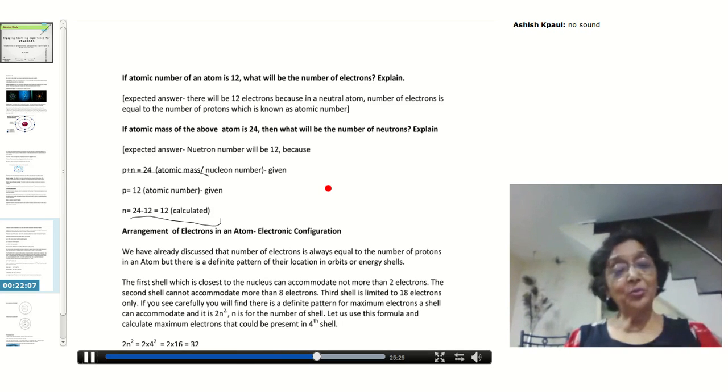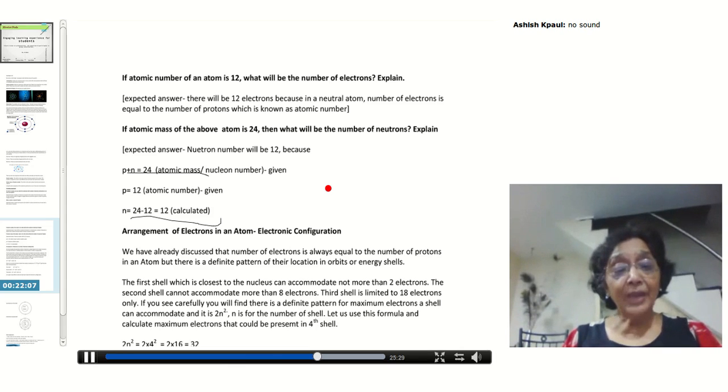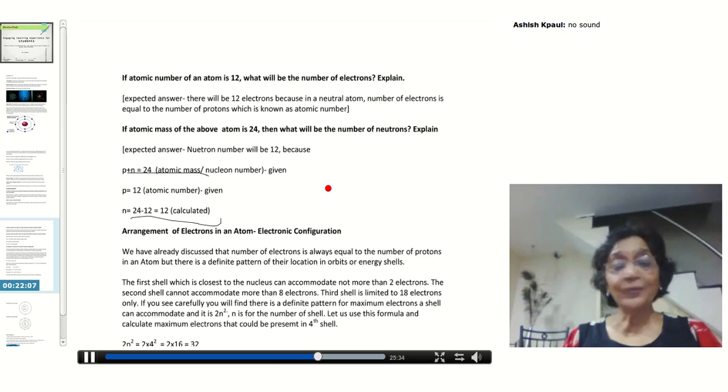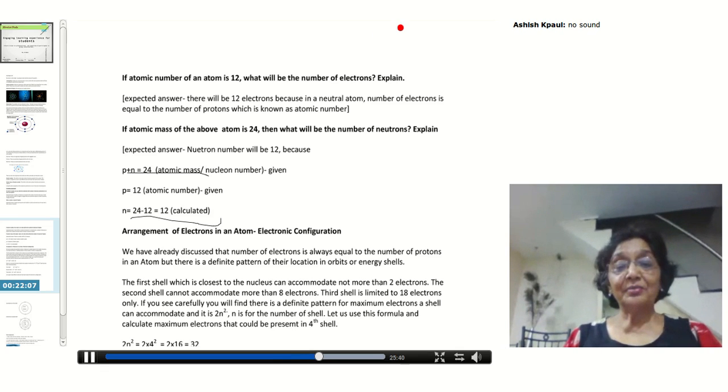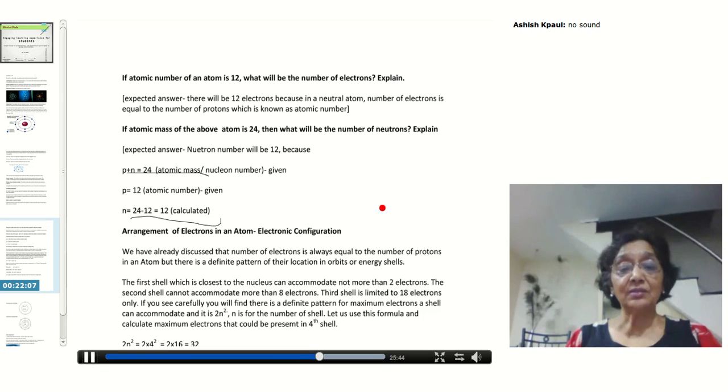Now, enough we have talked about proton, neutron. My electrons are feeling bad that nobody is talking about the electrons. Now, my next thing is arrangement of electrons in an atom. Means I'm going to talk about electronic configuration.